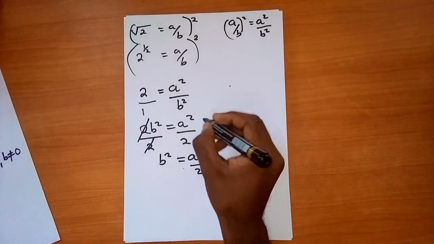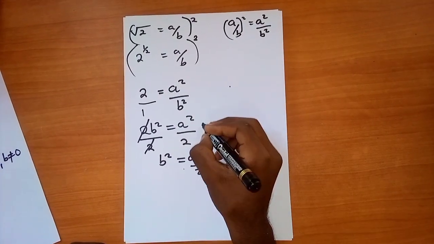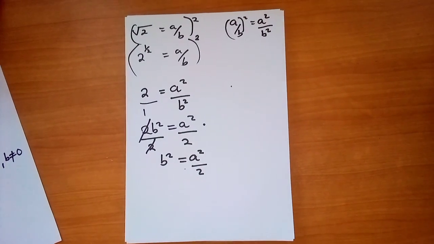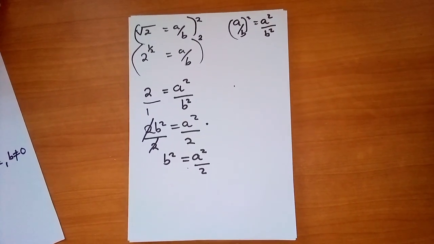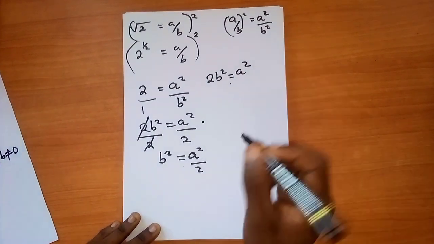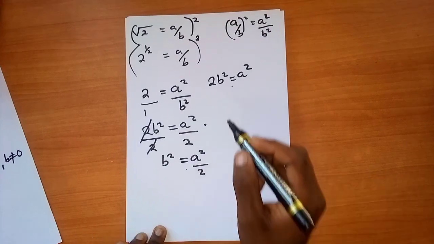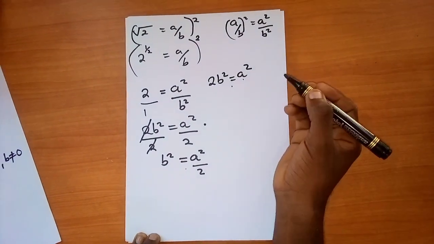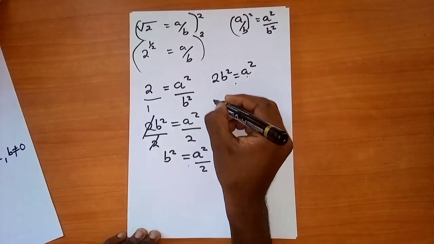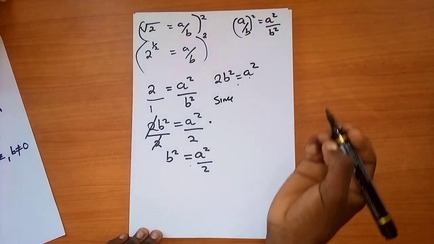Now, at this particular point, I would like to make a point. We realize one thing, okay? We realize that if we've got this statement, 2b squared should be equal to a squared, then we know that a squared can be divided by 2, just like what we have done here. We've divided a squared by what? By 2.